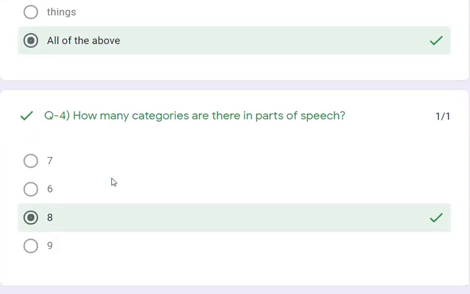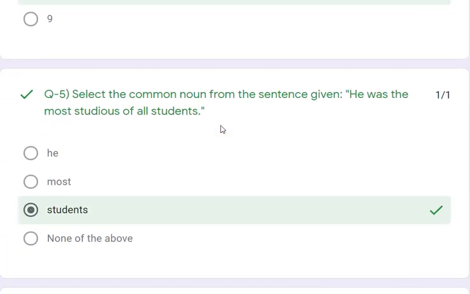How many categories are there in the parts of speech? There are 8 categories. Select the common noun. He was the most studious of all students. That is, students is the common noun.